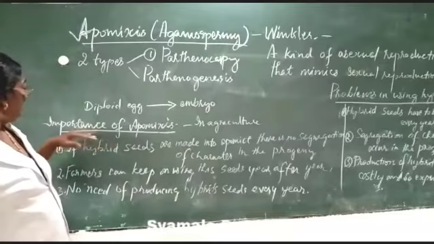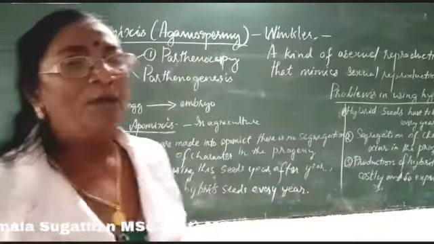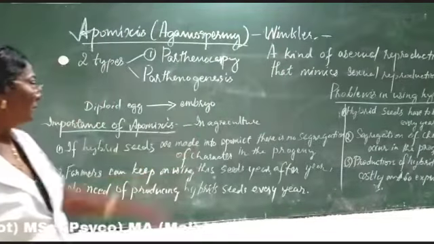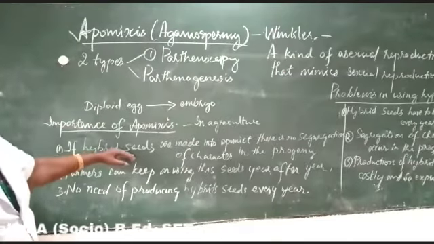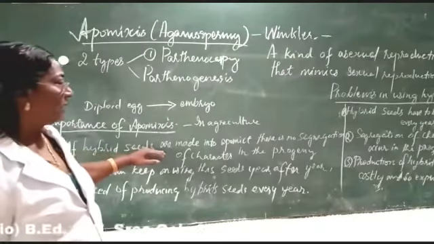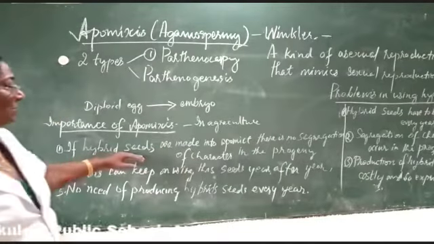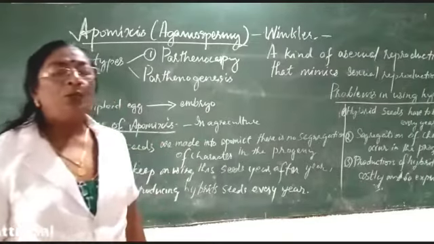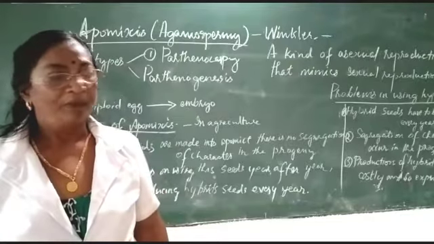Next is the importance of apomixis. Apomixis is of great importance in the field of agriculture. If hybrid seeds are produced and made into apomicts, there is no segregation of characters in the hybrid individual.